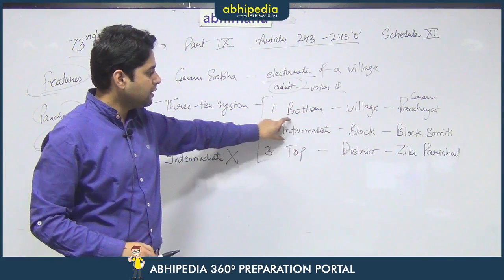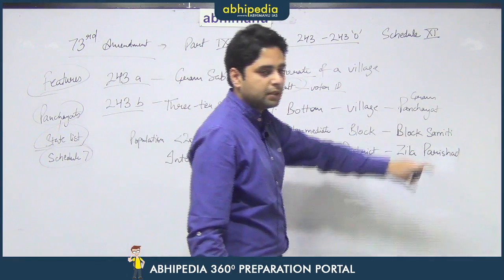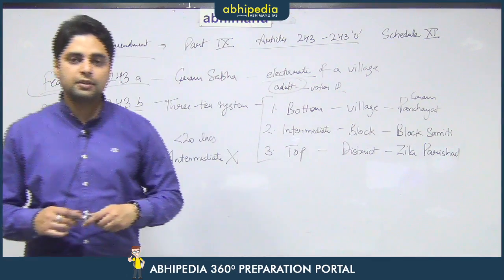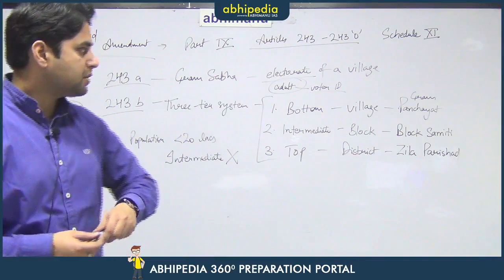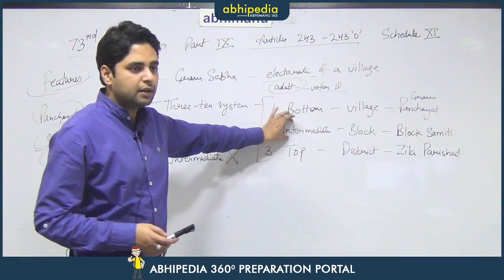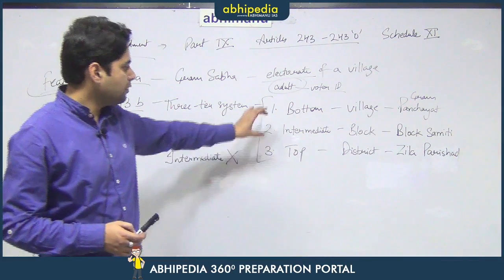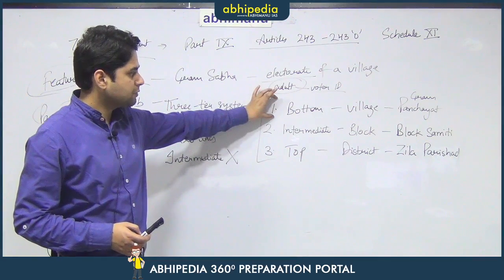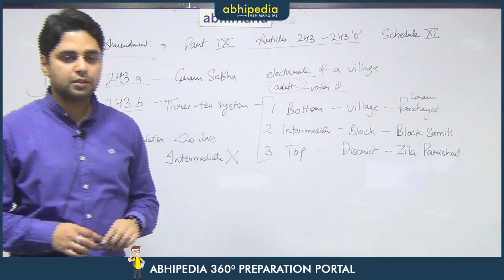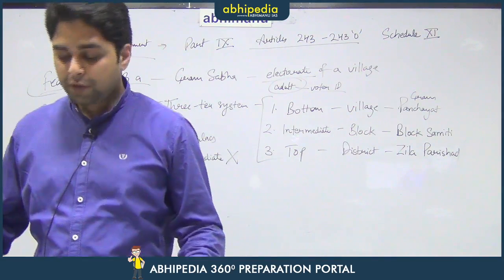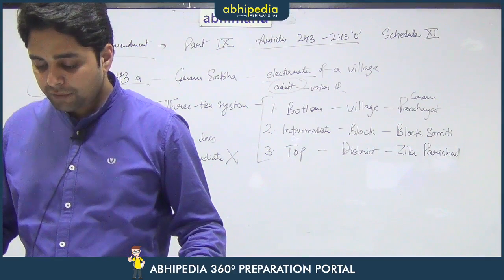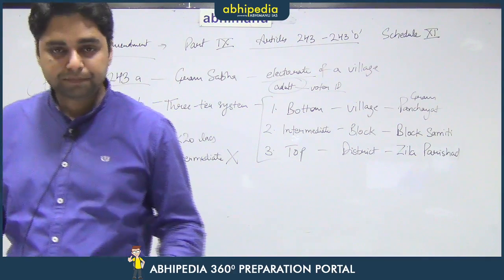They do not need to form block samitis as such, because the size of the state is so small that for administrative convenience no third level is required at all. They can do away with the second level, and there will be just village panchayats and the Zilla Parishad. That is the provision that is granted under the 73rd Constitutional Amendment Act.